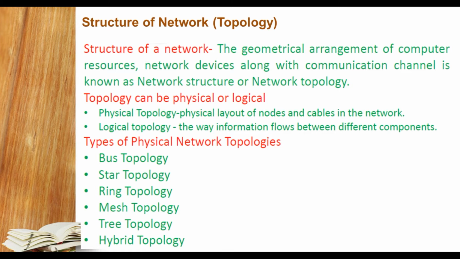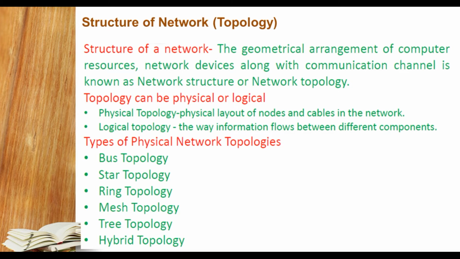Now next, topology can be physical or logical. First, we'll consider physical topology: the layout of nodes. Nodes means those computers which are connected to the network, and the cable in a network. Logical topology is the way information flows between the different computers, that is to say wireless connections.